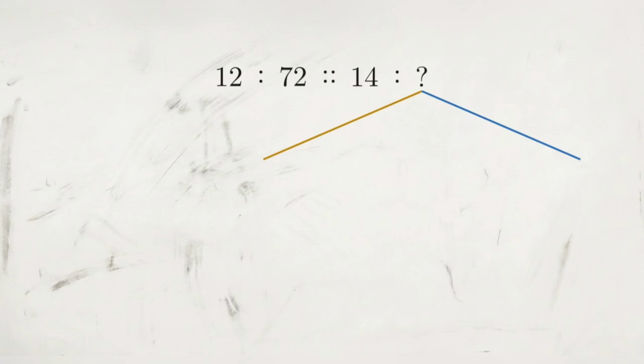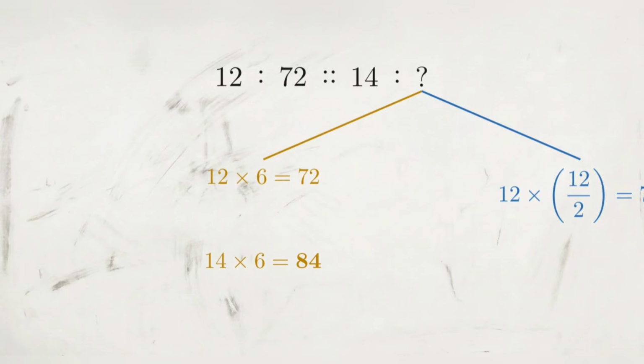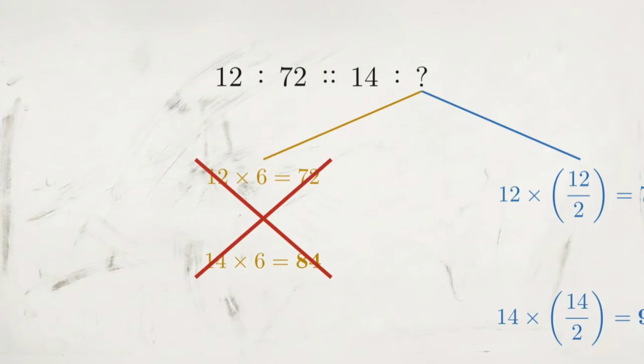One path uses simple multiplication. 12 times 6 is 72, so 14 times 6 is 84. But look at the second path. 12 times half of itself, which is 6, equals 72. 14 times half of itself, which is 7, equals 98. Because multiplying by a related factor involves squaring logic, it outranks a static number. 98 wins.